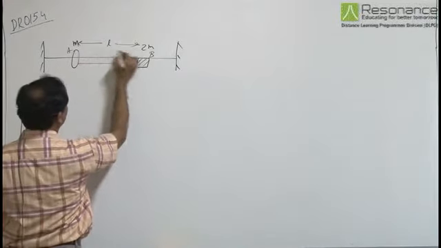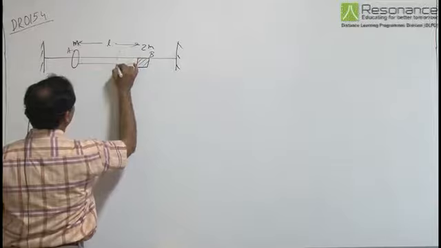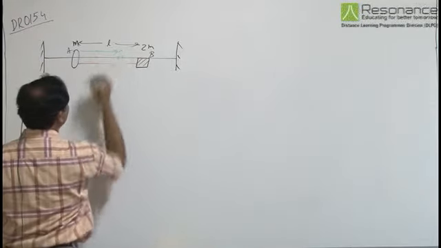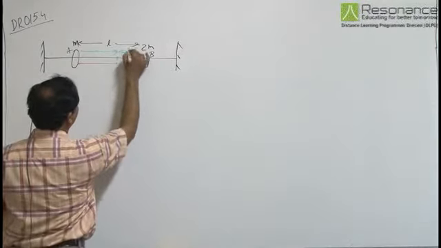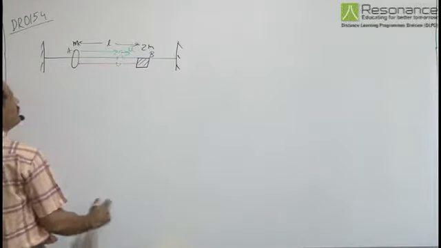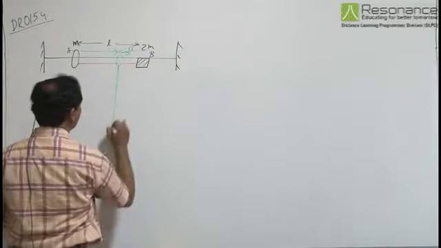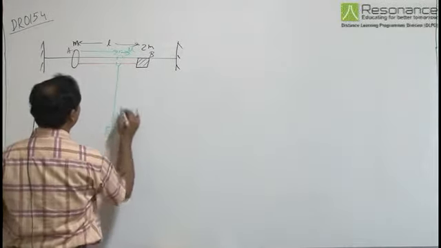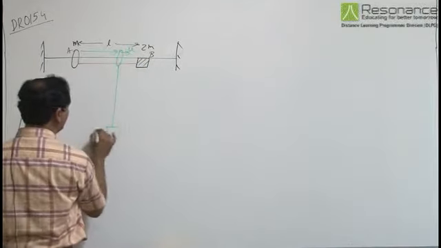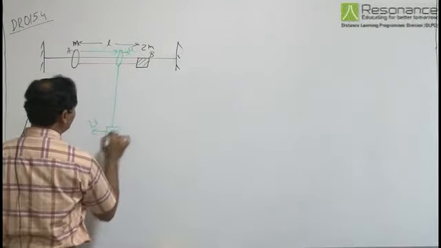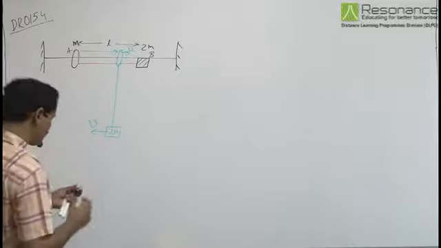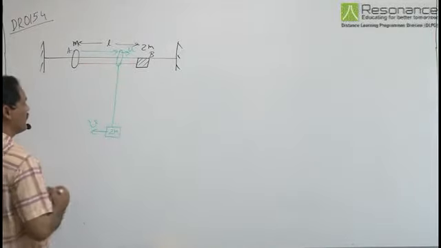When the string becomes vertical, let A have moved to this position, and the velocity of A at this moment is u. The string became vertical, and the velocity of block B, of mass 2m, let it be v.